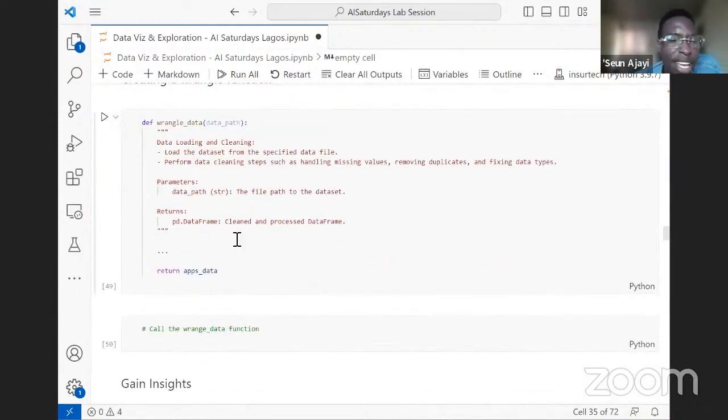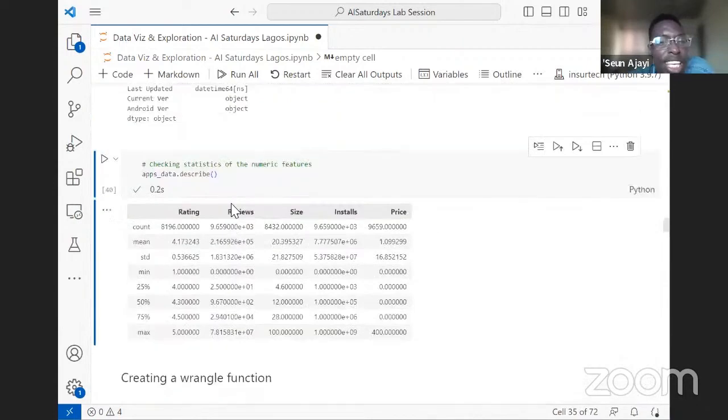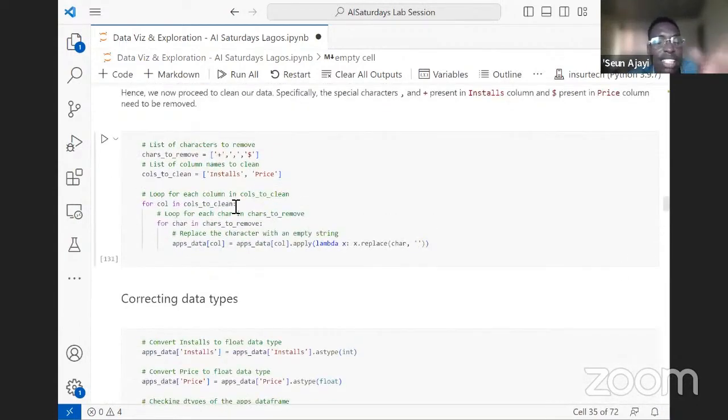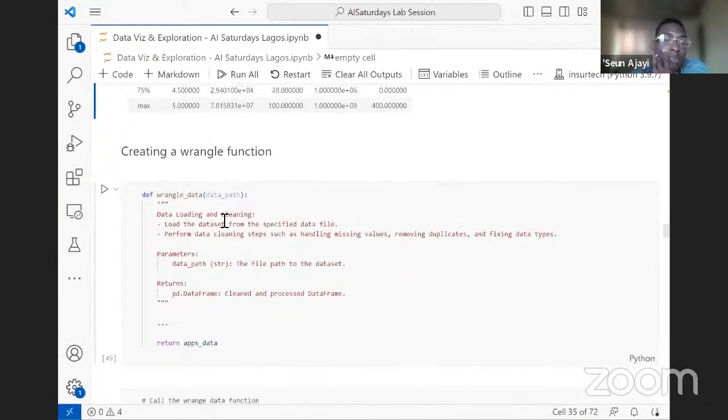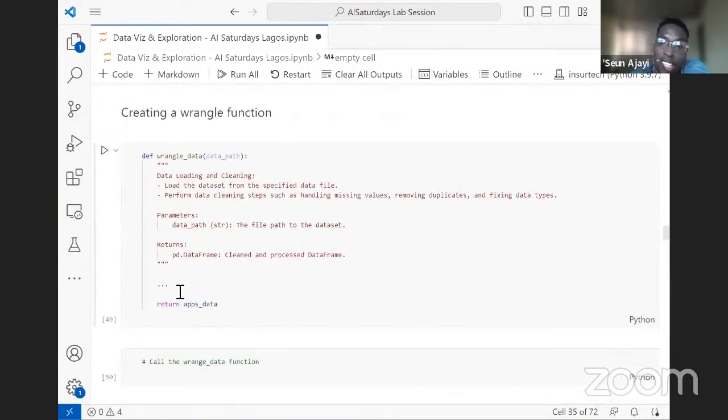Now, we have all this cleaning and loading in different cells. Most times, it's not every time as a data scientist that you'll be working in notebooks, or we might want to reuse this data and do the cleaning again. I don't want to go to every cell and redo all the cleaning. It makes sense to have a function that loads the data and does the cleaning.